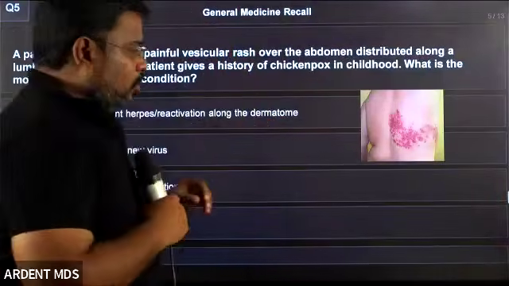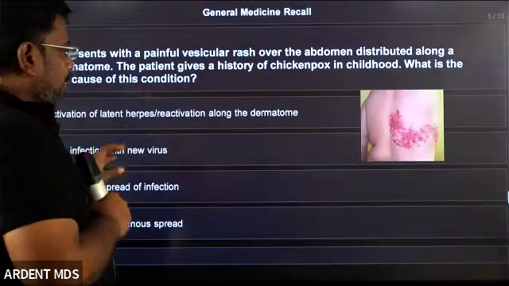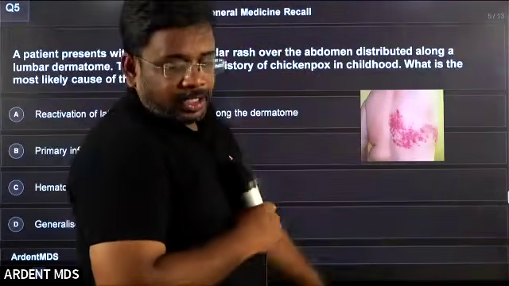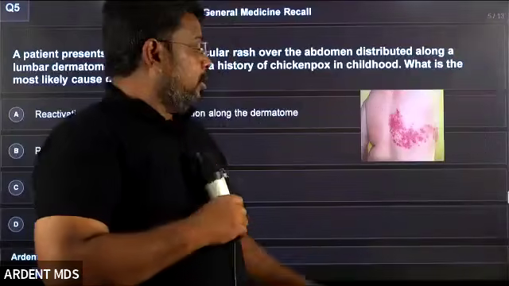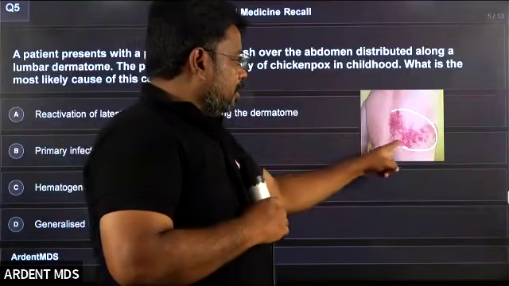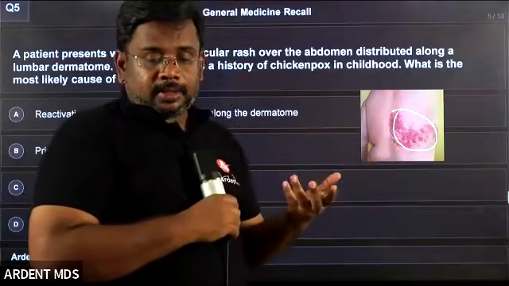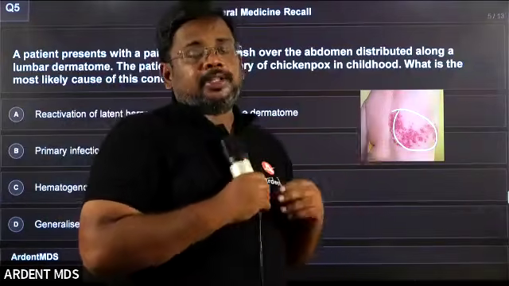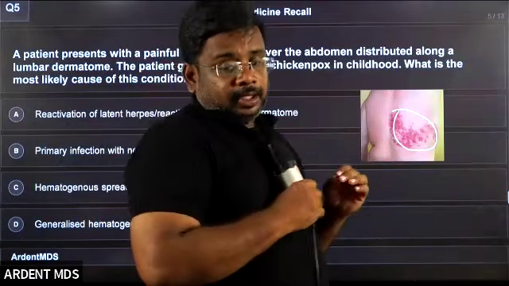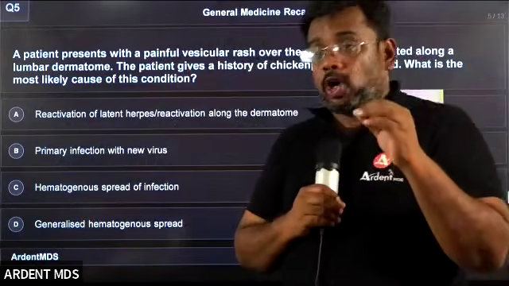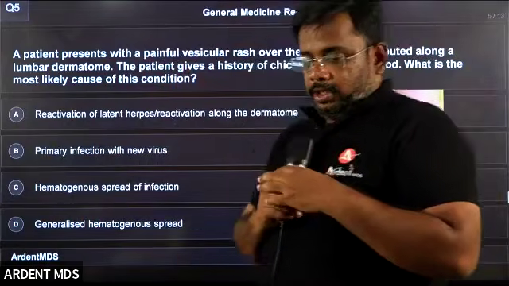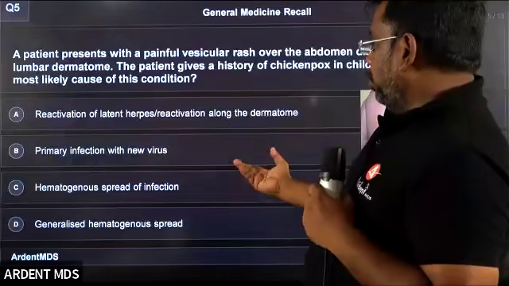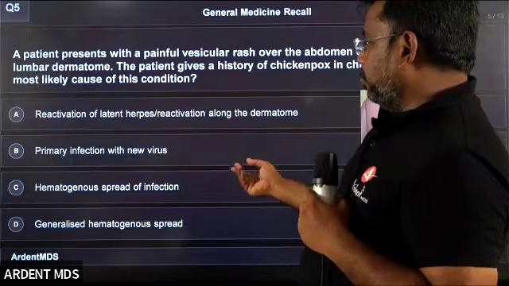So see the image. Leave the question, see the image. What is the image saying? This is a unilateral lesion. If you see any unilateral lesion, it is actually herpes zoster. So among these, I can say which is the better option to go for.